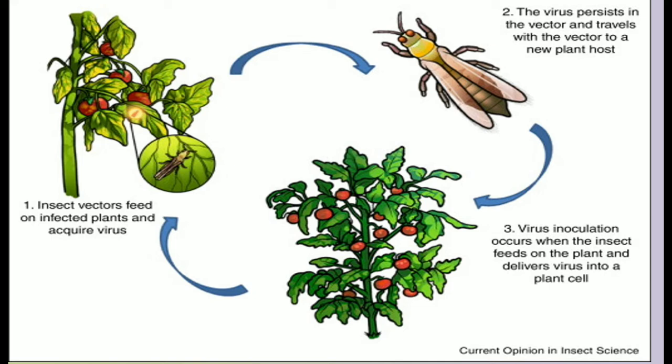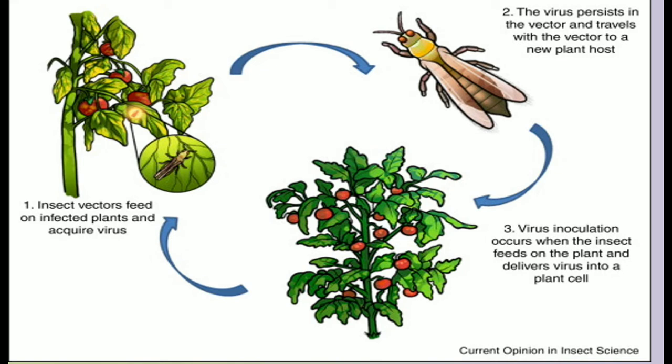Suppose there's a plant which is already infected by a virus. An insect comes onto it and feeds over it. We call this insect a vector. Now the insect vector feeds on the infected plant and acquires the virus. Now this infected vector goes onto another healthy plant. Inside the body of this insect, these viruses tend to multiply and they can easily get transferred into the next plant that it is going to eat from. So the virus gets into the other plant where the insect had fed.